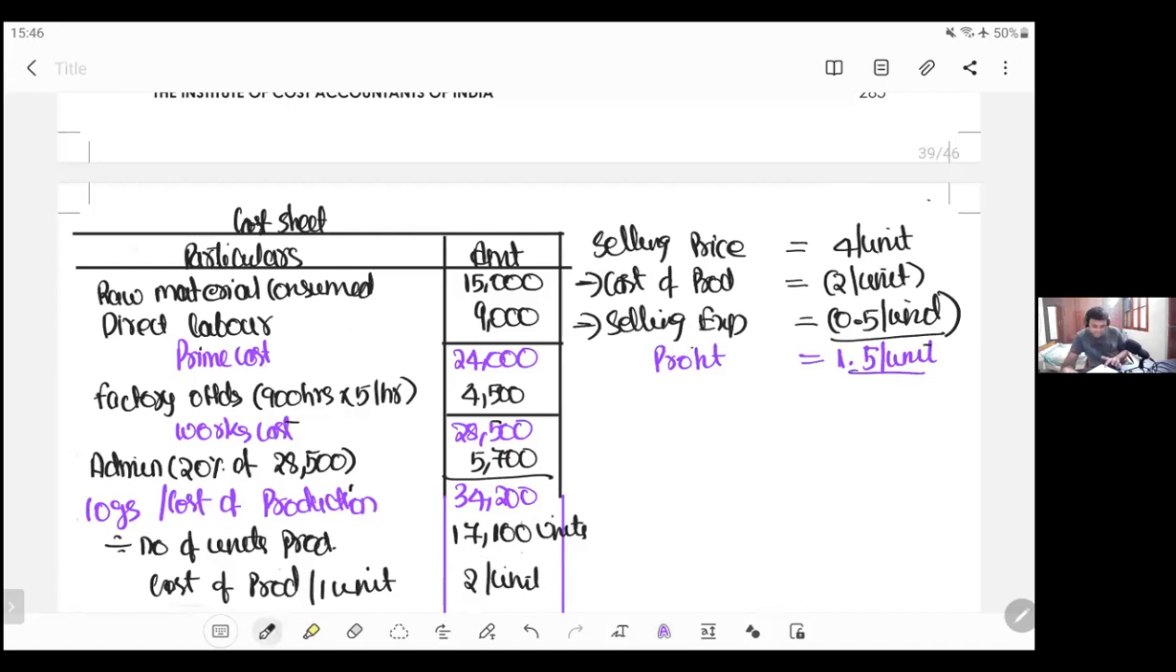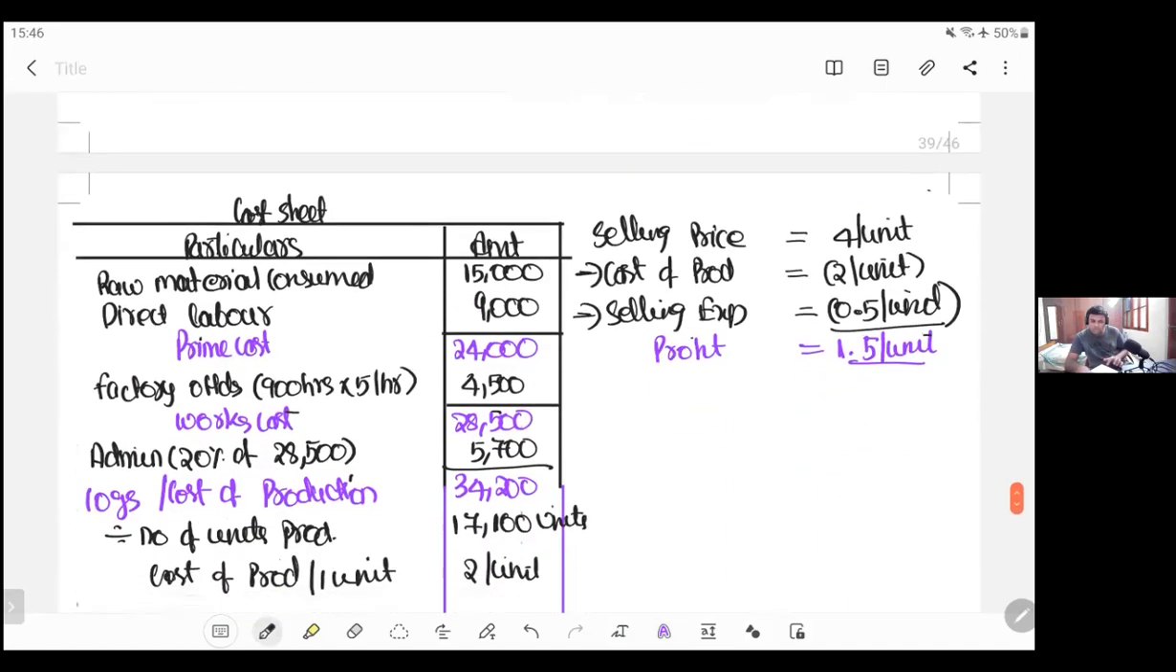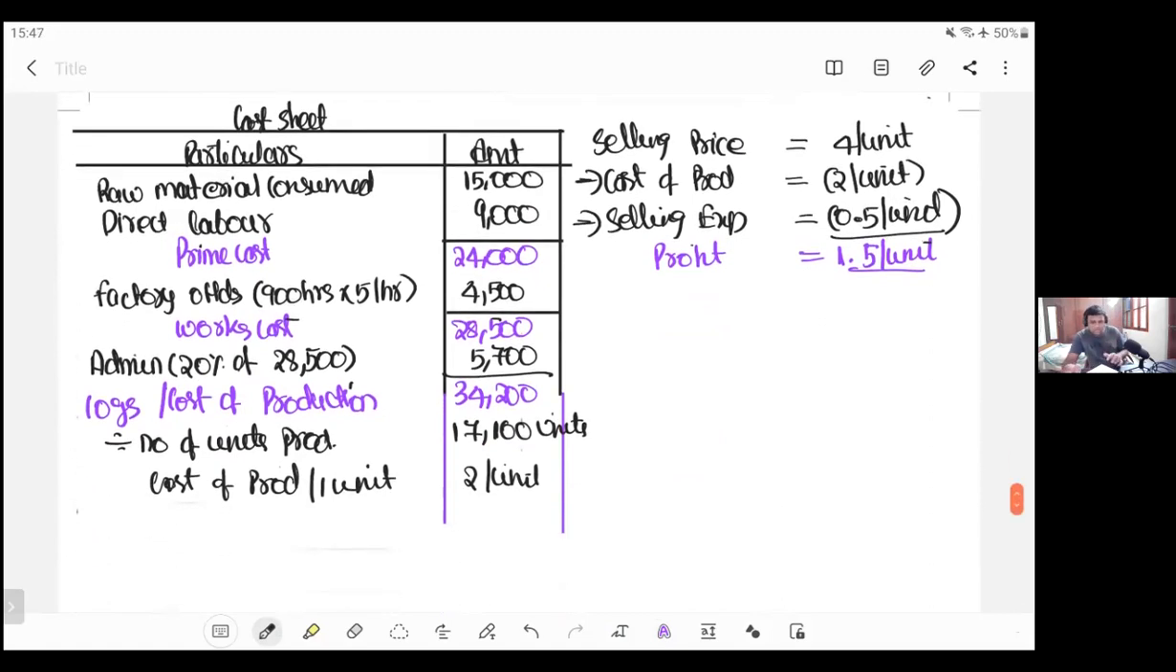Okay, so what all is he asking, my dear friends? Cost per unit is asked and profit per unit is asked, and we have successfully computed both things, cost per unit as well as profit per unit. Quite an easy question. On the left hand side I computed cost, on the right hand side I computed profit.